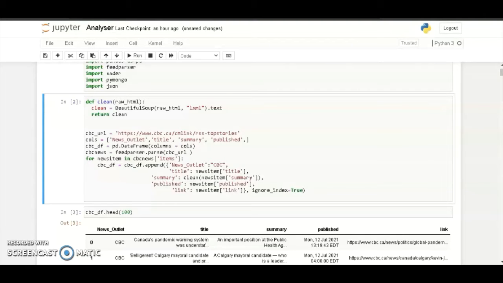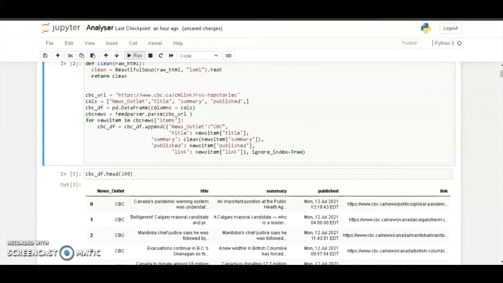We use a for loop to loop through each item in CBC news: for news item in CBC news items. CBC data frame is equal to data frame dot append, news outlet is CBC, since it's CBC's, so we just append the news outlet ourselves as the string CBC. Then we add the title, the summary, the published date, and the link of the article.